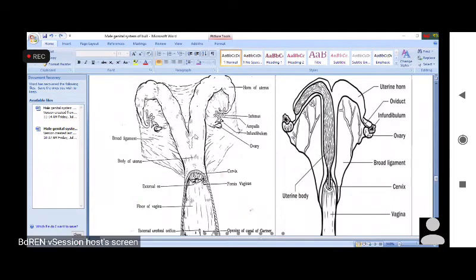But in case of cow, the horn is long, coiled, and gradually becomes narrow. See here thick, here thin, more thin and thin. But in case of mare, the horn diameter is almost the same from start to end, and suddenly it ends at a point. Did you understand this thing? Yes, sir.